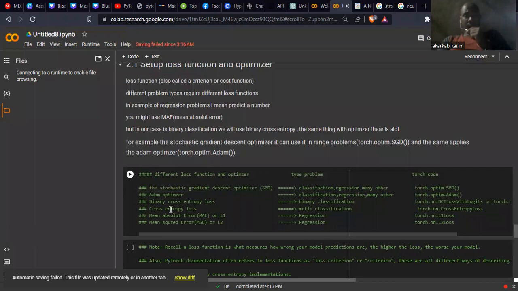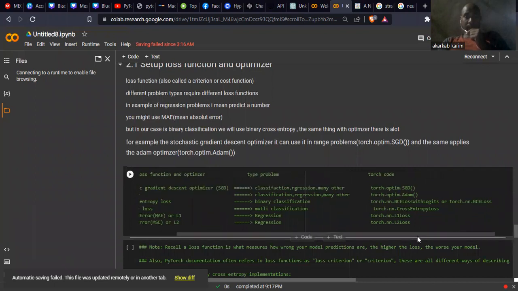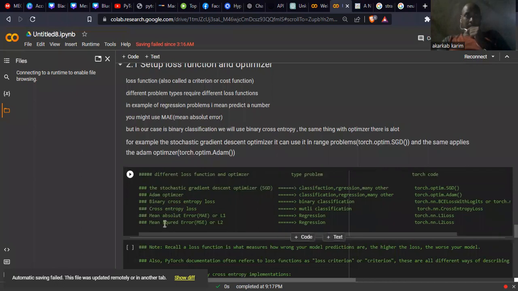We have binary cross entropy loss, which we use in binary classification. To apply it, we can just use torch.nn.BCELoss, or torch.nn.BCEWithLogitsLoss. Mean absolute error, or L1 loss for regression, is torch.nn.L1Loss, and mean squared error, or L2 loss for regression, is torch.nn.MSELoss. I discussed that before. Okay.